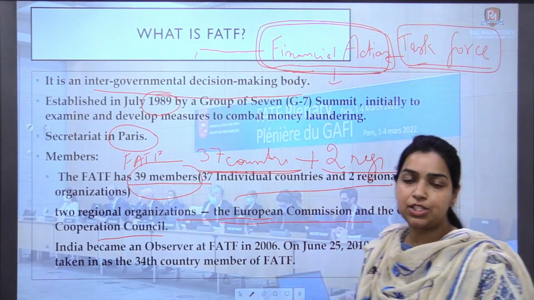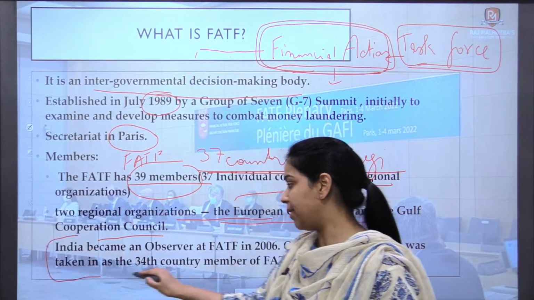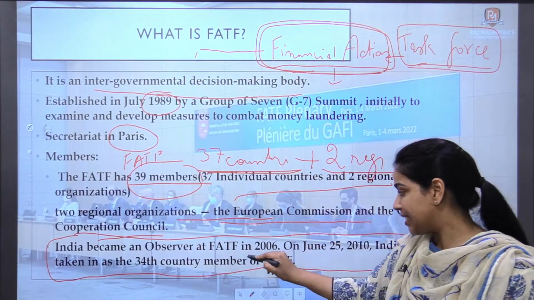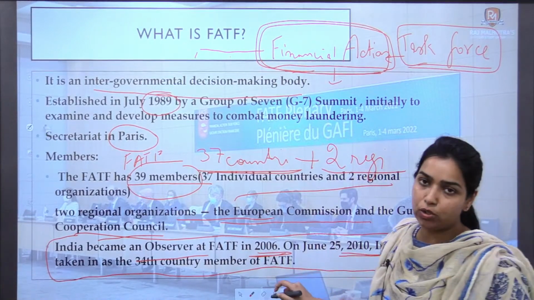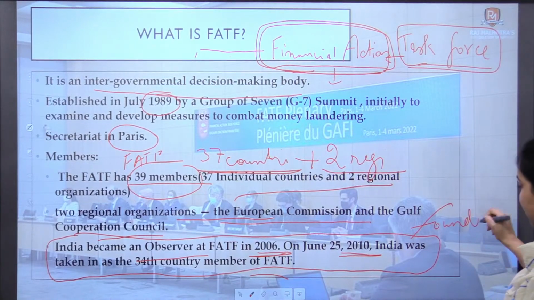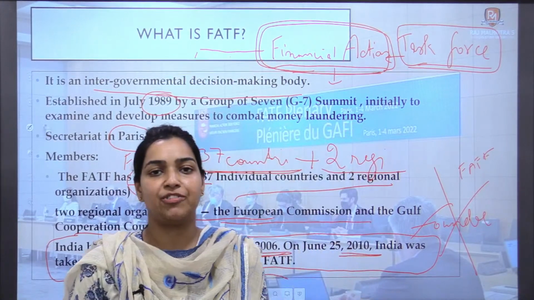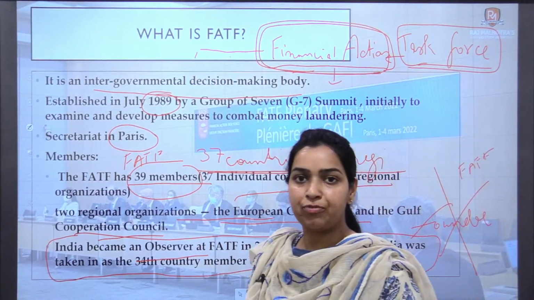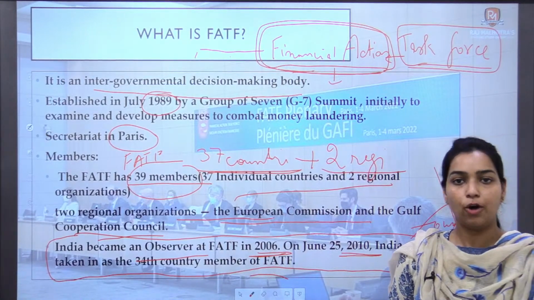Next is the status of India with regard to FATF. India is not a founder member of FATF. In 2006 it became an observer. And then finally in 2010 it became a full member of FATF. So what does that mean? That India was not the founder member of FATF. Here also a question can easily be made in prelims. They will give you a statement that India is a founder member of FATF and you will have to choose, is that right or wrong? So in that context, this statement is also relevant. India is not a founder member of FATF.